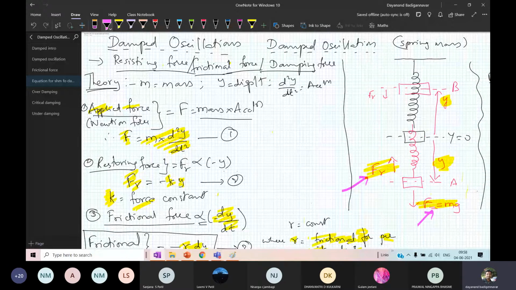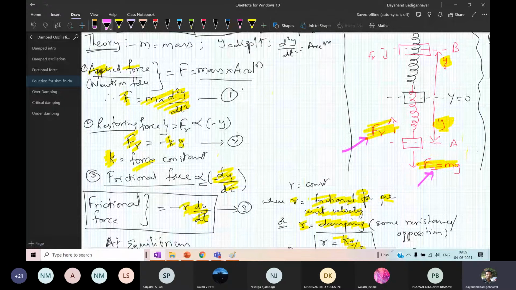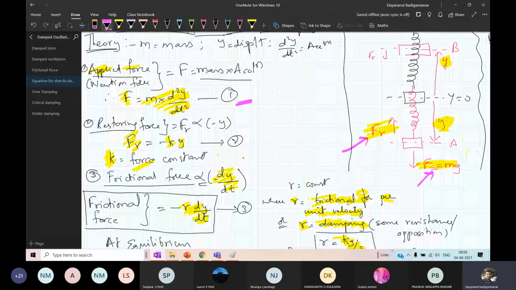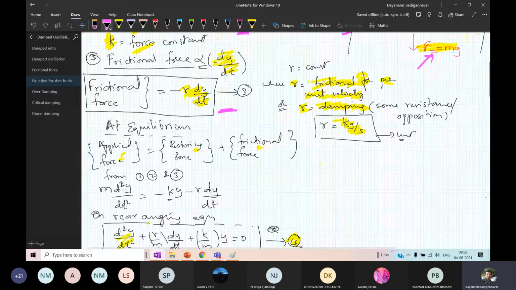You have to write down all these equations. For the applied force, equation number 1. The restoring force, already written many times, is minus k into y, where y is the displacement. The new term is the frictional force, minus r into dy by dt. At equilibrium, the applied force equals the restoring force plus the frictional force. On substituting all the terms, you get equation number 4.